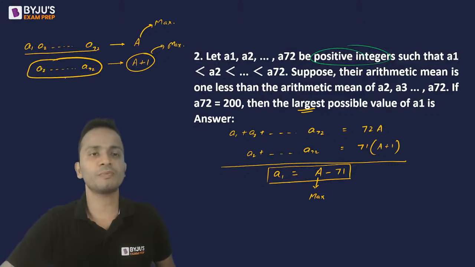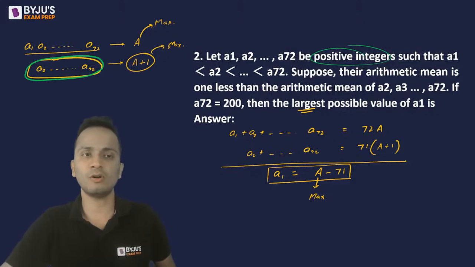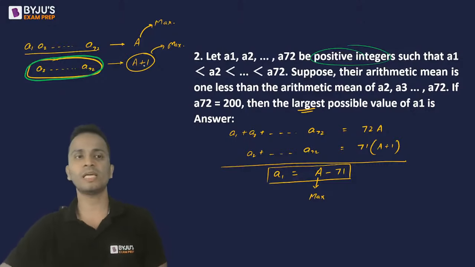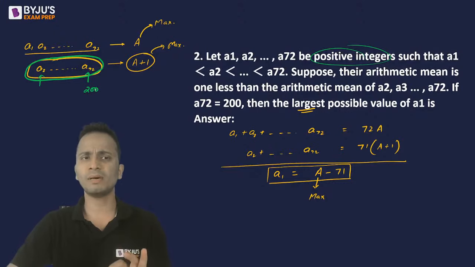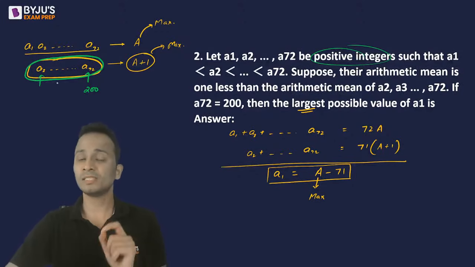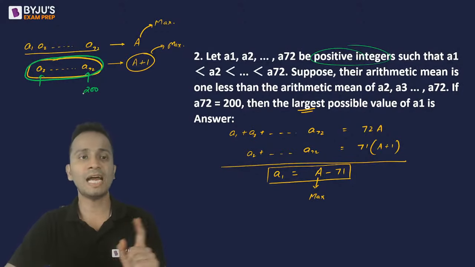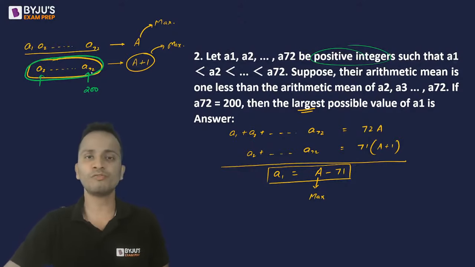Wait, I'll change the color of the pen. Okay, so look at these 71 terms now. To maximize the value of A plus 1, I'll have to maximize each of these numbers. The value of A72 is given as 200. In order to maximize the value of capital A, I'll have to maximize each of these terms. Since all of them are positive integers and they are in increasing order, the maximum value of A72 is given as 200. So the maximum value of A71 will be equal to 199, right? Then the maximum value of A70 will be equal to 198, and so on.